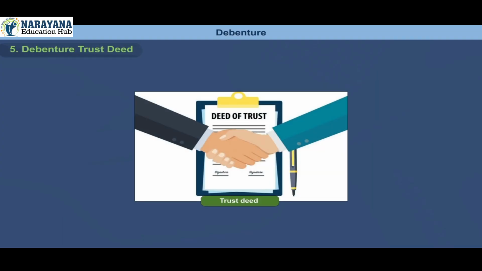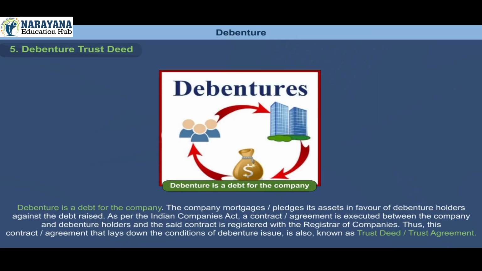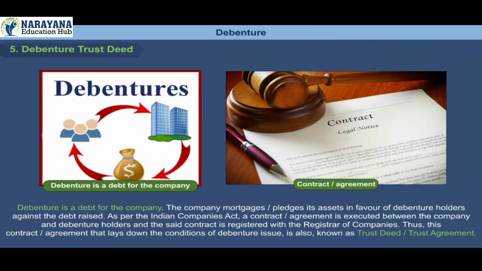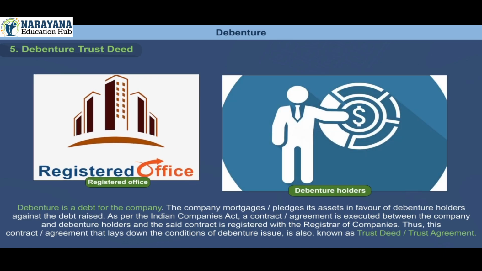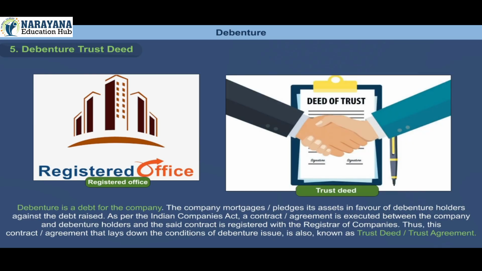5. Debenture trust deed. Debenture is a debt for the company. The company mortgages or pledges its assets in favor of debenture holders against the debt raised. As per the Indian Companies Act, a contract or agreement is executed between the company and debenture holders, and the said contract is registered with the Registrar of Companies. Thus, this contract or agreement that lays down the conditions of debenture issue is also known as a trust deed or